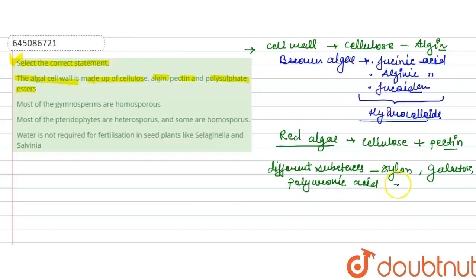And apart from that, polysulfate ester is also present in the cell wall of red algae.